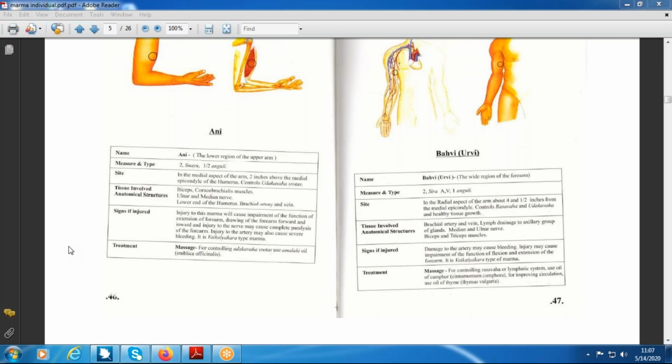Even if you want to tell more clearly anatomically, you already know that the ulnar nerve from the anterior compartment goes to the posterior compartment at the middle of the arm. In the same way, the radial nerve, which is present in the posterior compartment, comes into the anterior compartment exactly in the middle of the arm. This is the anatomical consideration. Then the blood vessels like the brachial artery, brachial vein, and median nerve are also easily found in the middle of the arm.